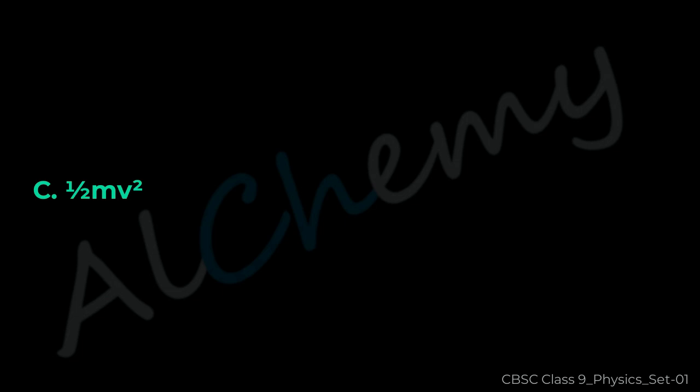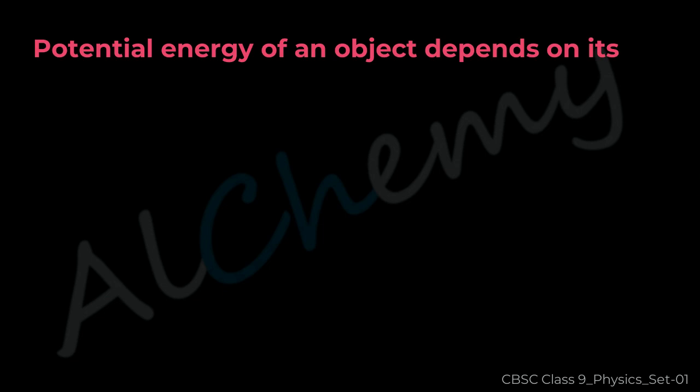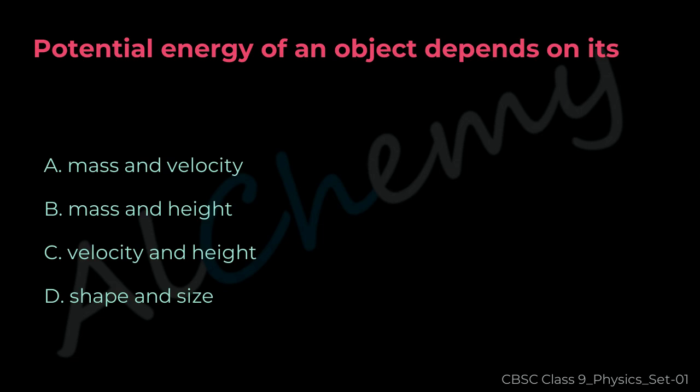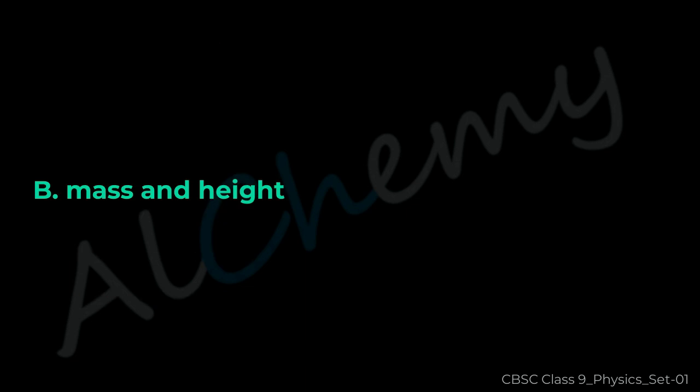Half mv². Question 24. Potential energy of an object depends on its A. Mass and velocity. B. Mass and height. C. Velocity and height. D. Shape and size. The correct answer is B.